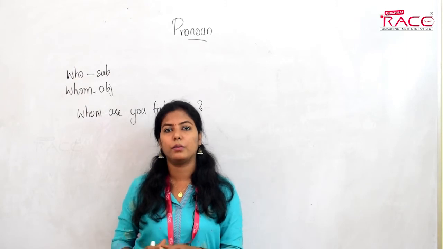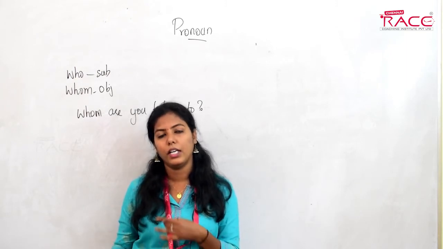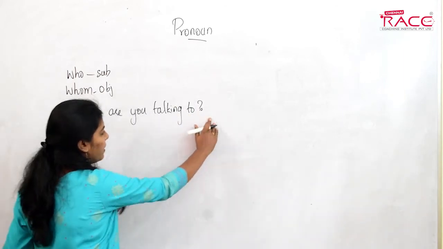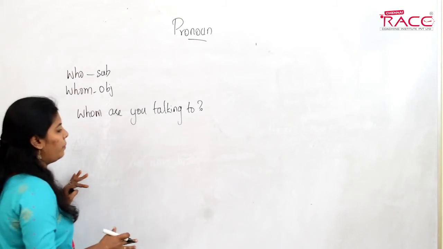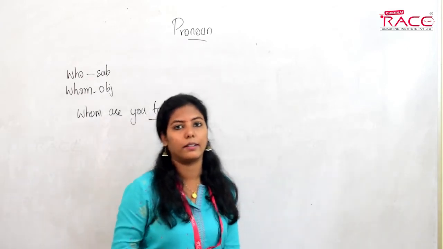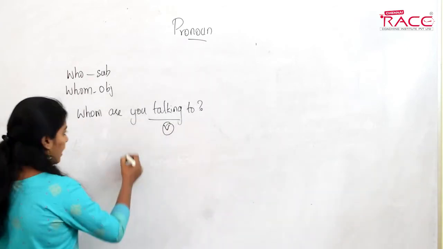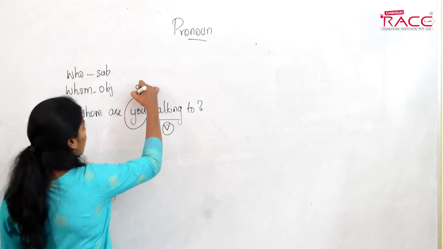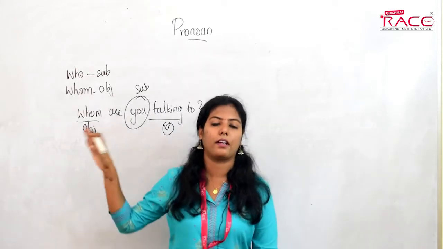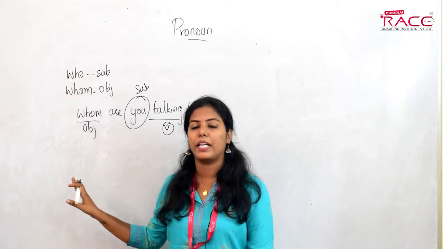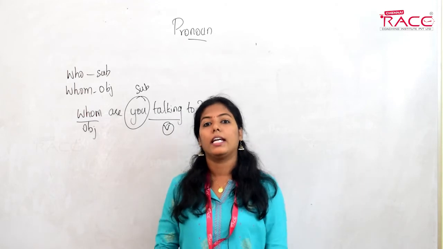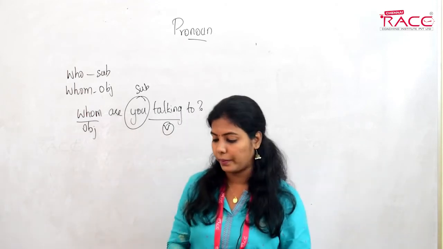The subject is the person who does the action, who does the verb. So here, what is the main verb in this sentence? Talking is the verb. Now, who is doing the talking? Talking is being done by you. So here, you is the subject and whom is the object. Remember one thing, guys: just because whom comes at the start of a sentence, it does not make it a subject. It is always the object. Done?